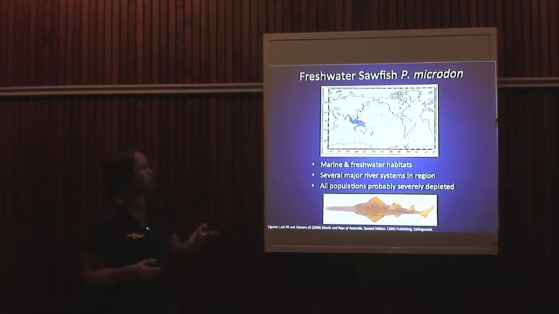So with Pristis pristis, ignore these question marks on this map, so we're focusing on this area. Used to be or formerly widespread throughout Southeast Asia, across to India. Known from several major river systems in the region, in New Guinea, places like the Fly River, in Borneo as well, places throughout Southeast Asia and Indonesia, Sumatra, places like that. All populations are probably severely depleted within the Southeast Asian region outside of Australia.